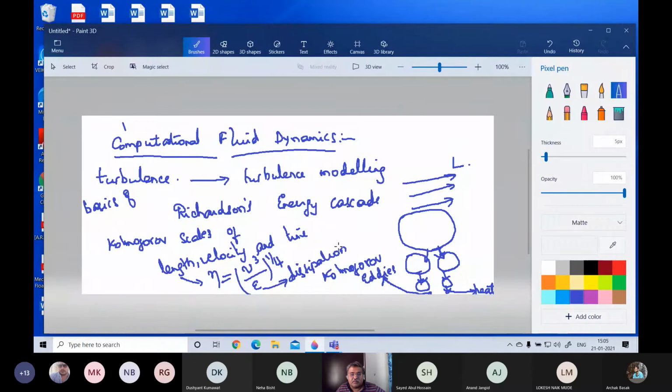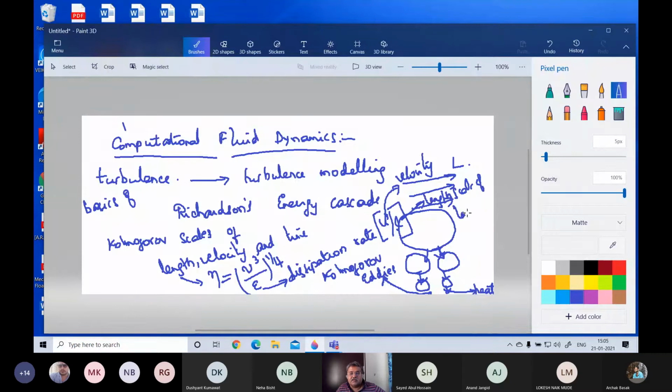The dissipation rate of turbulence, this I told you, please learn by heart, it is u cube by L, where u is the velocity scale of the largest eddy, and L is the length scale of the largest eddy.